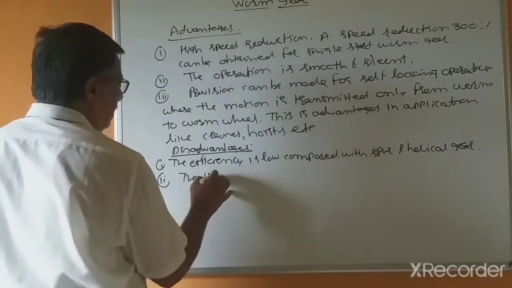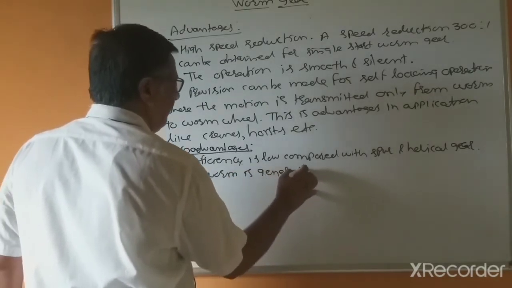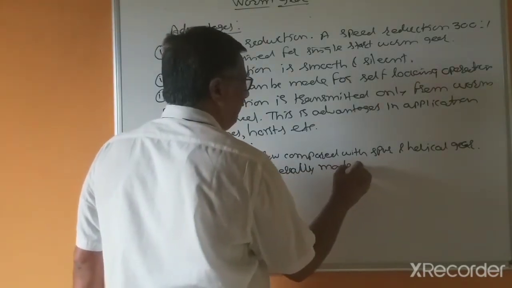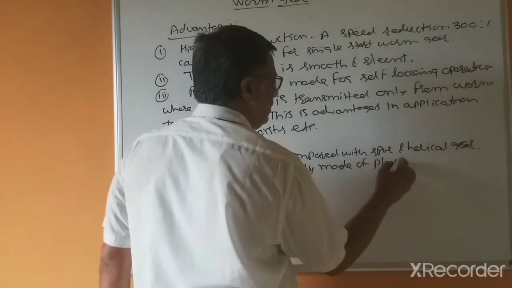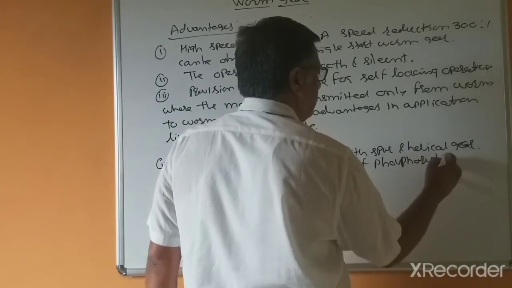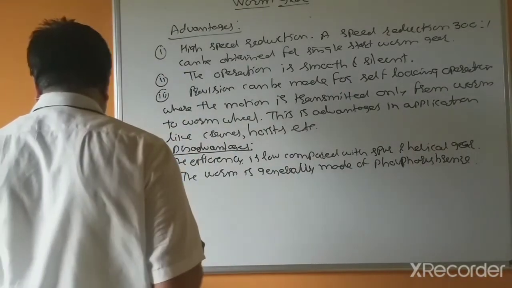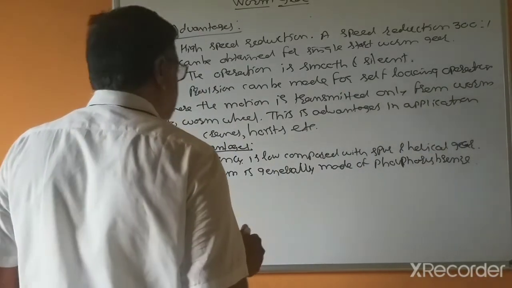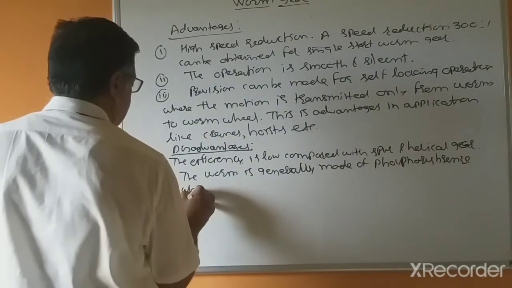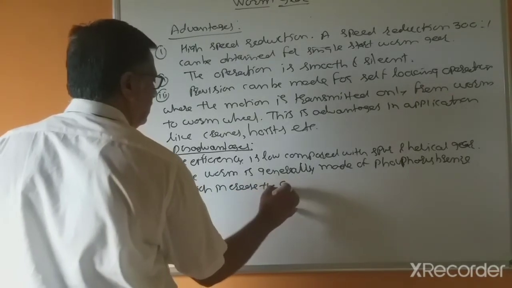The worm wheel is generally made of phosphor bronze, which increases the cost.